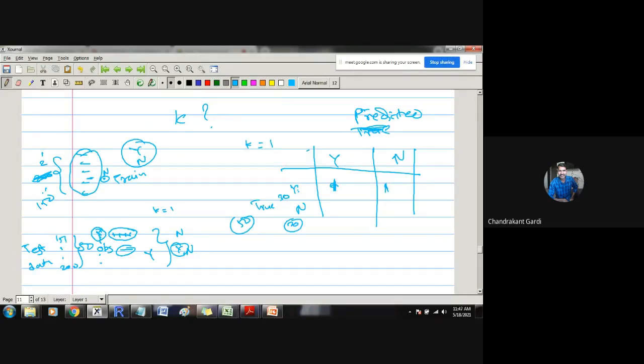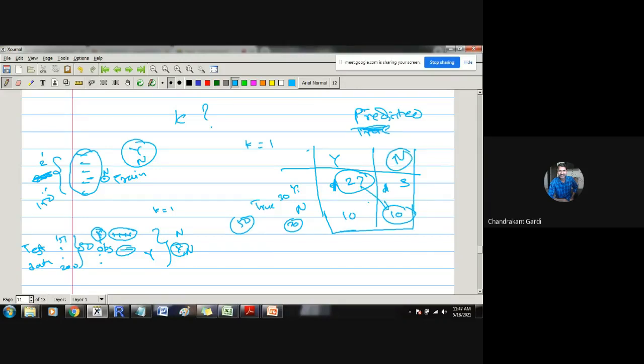Out of these 30 yes observations, we have classified 27 to be yes, and 3 are unfortunately classified as class label no. Similarly, out of these 20, suppose 10 observations are classified as yes, and 10 are classified as no. So these 27 had true class label yes and are correctly classified as yes. Similarly, these 10 had true class label no and are correctly classified as no. So this is the correct classification.